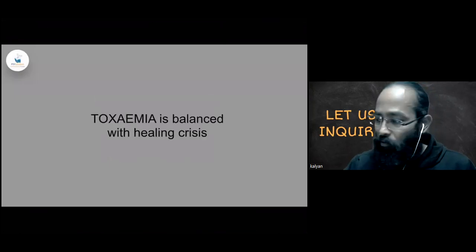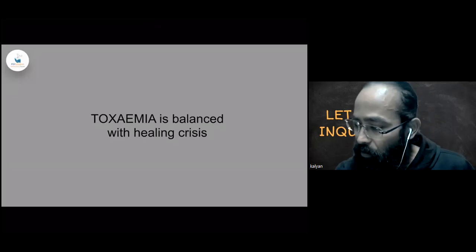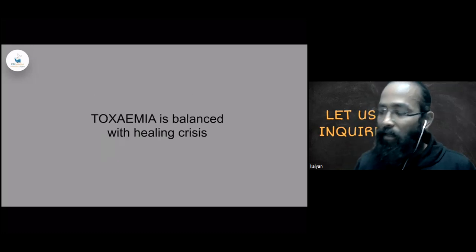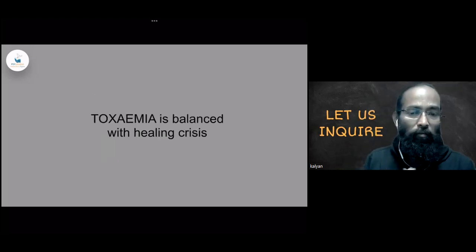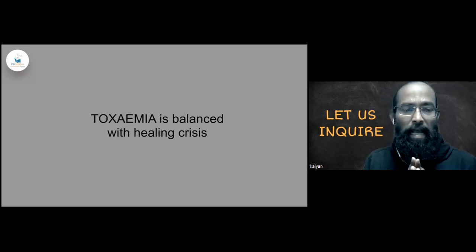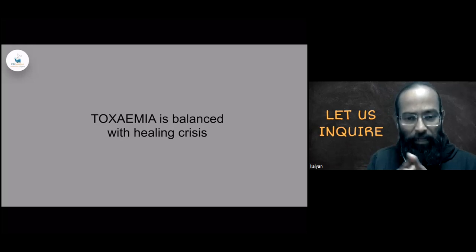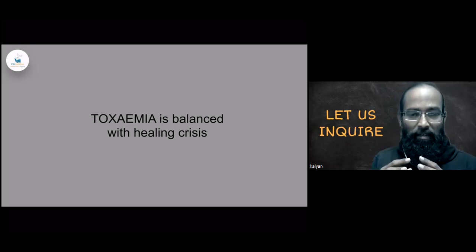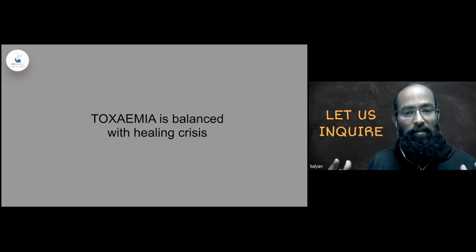So we have around 3 minutes left. Now see, whenever there is toxemia within the body, the body will actually bring a balance, because the body is designed naturally, perennially, to bring back the balance.